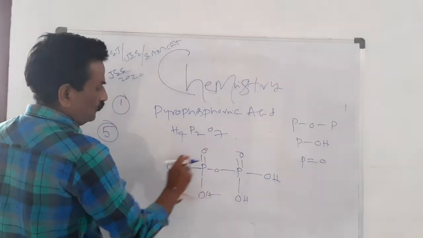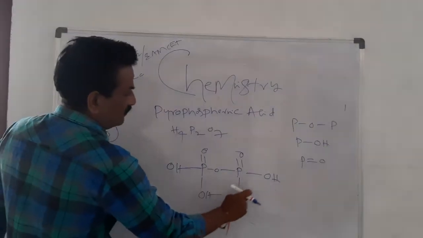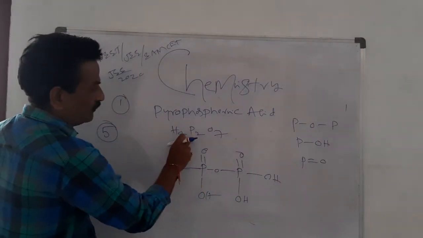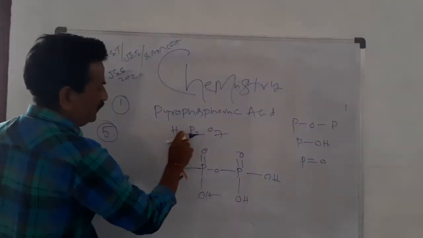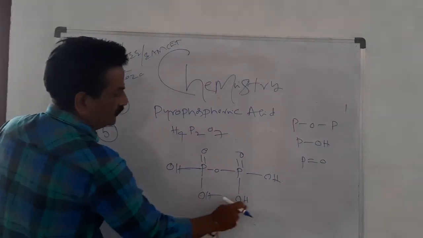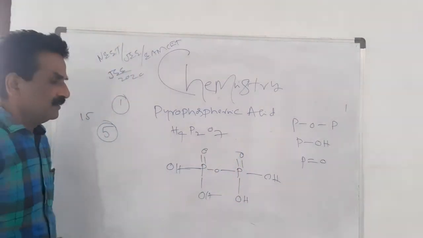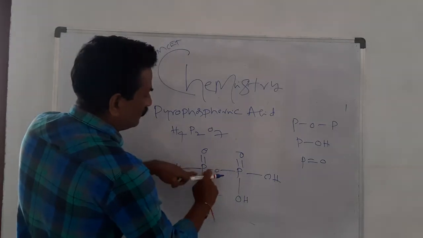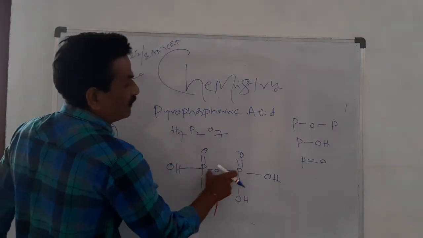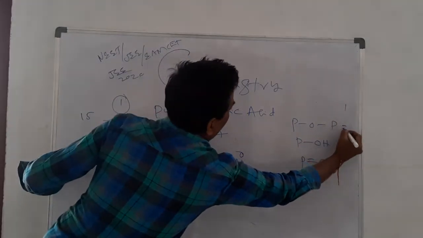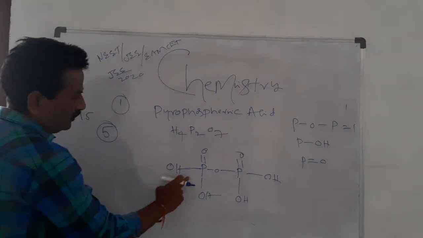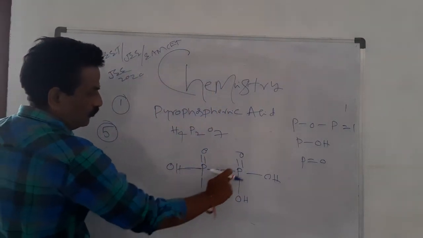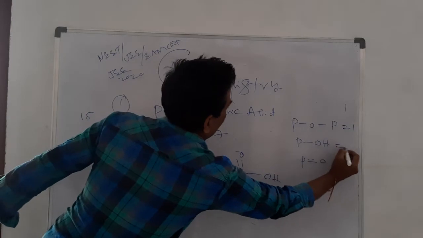Seven oxygens, 2 phosphorus, 4 hydrogens. How many P-O-P bonds? Only one. How many P-O-H bonds? 1, 2, 3, 4.